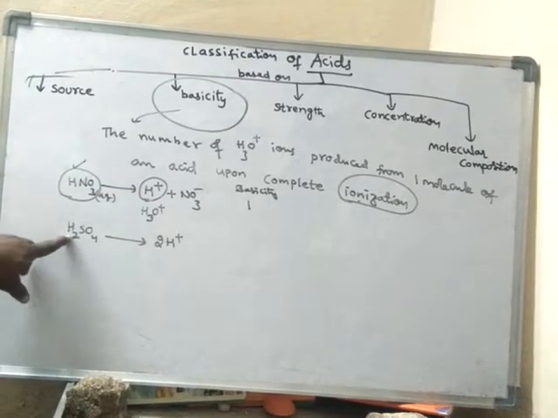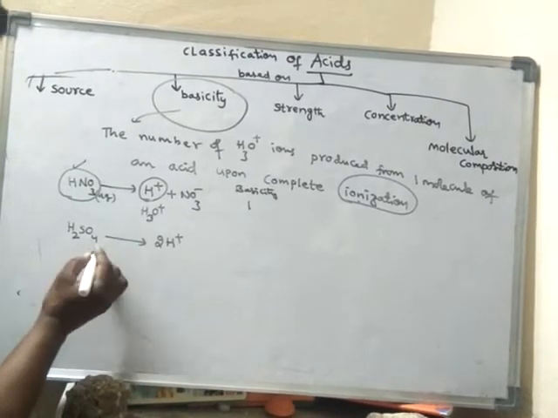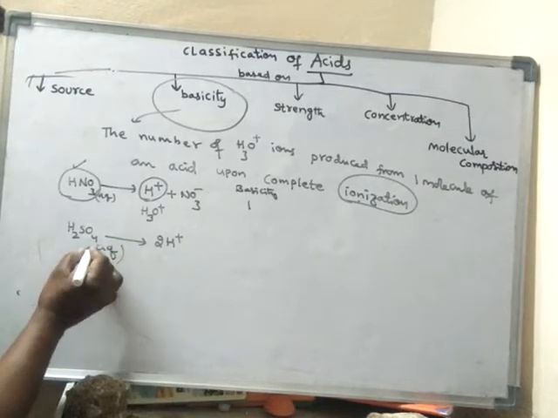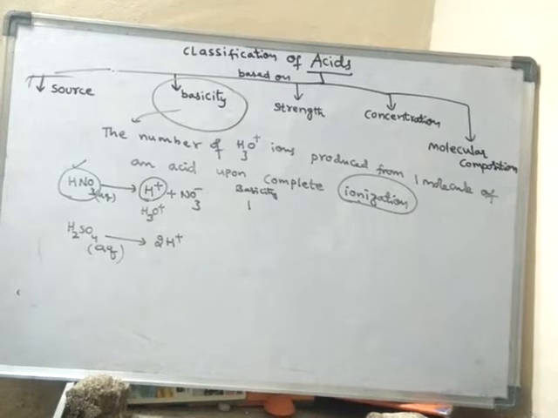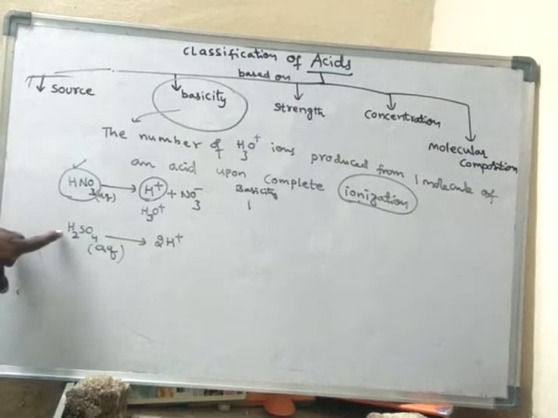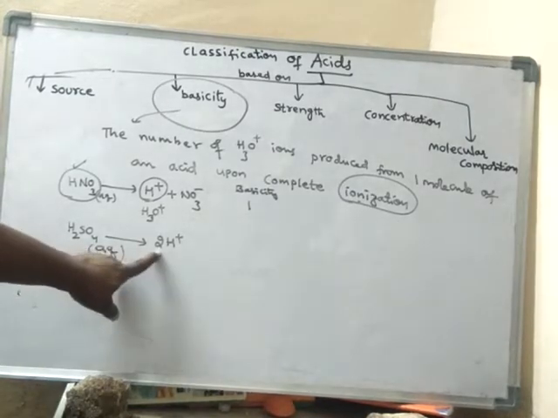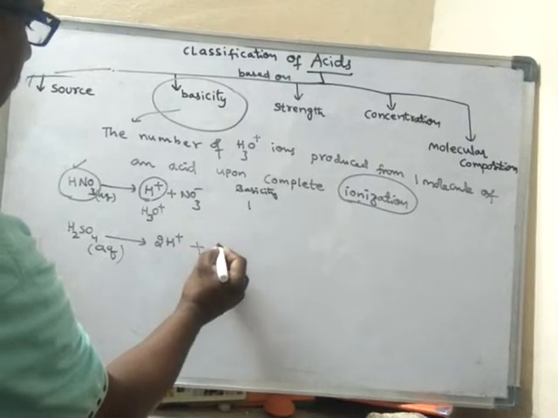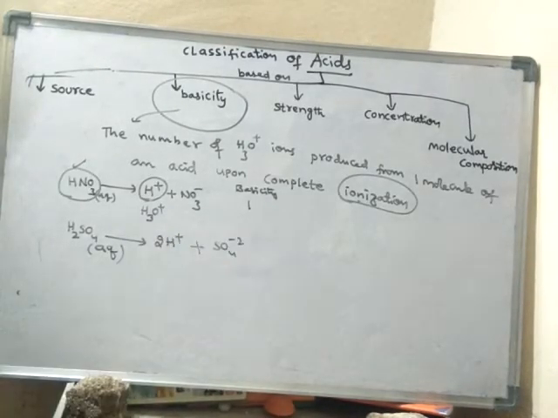And in the same way H2SO4. In water, AQ. If I write AQ, it indicates an aqueous solution. That means it contains water. So sulfuric acid in the presence of water will break down completely into 2 H+ ions and SO4 2- ion.